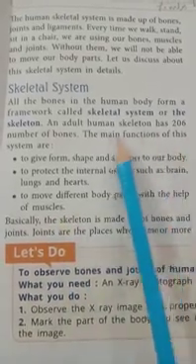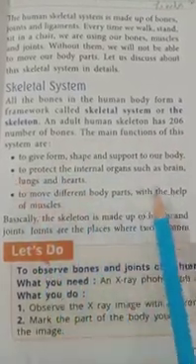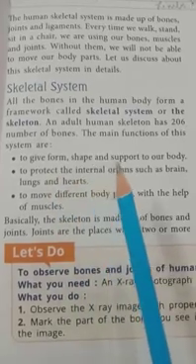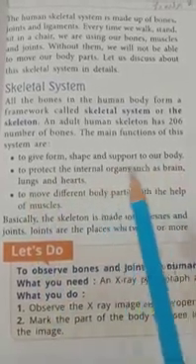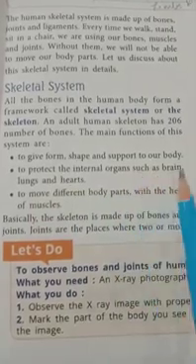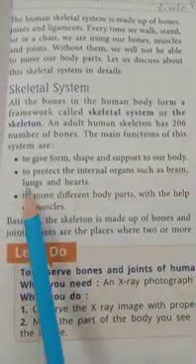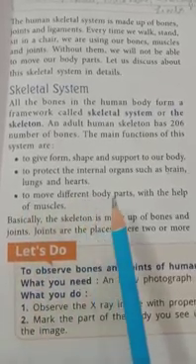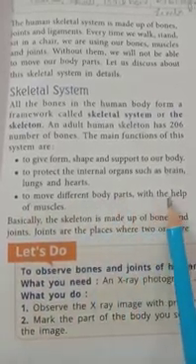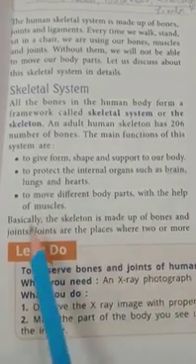Internal organs are our brain, lungs and heart.